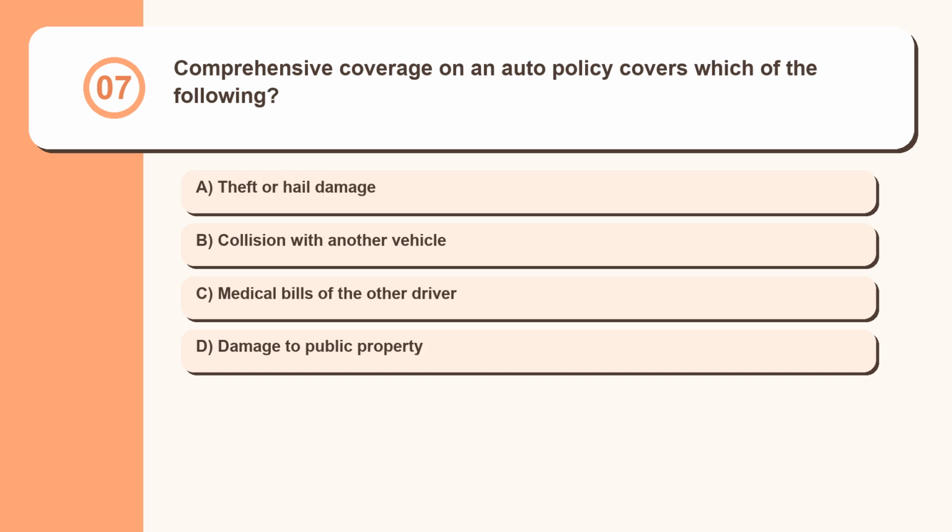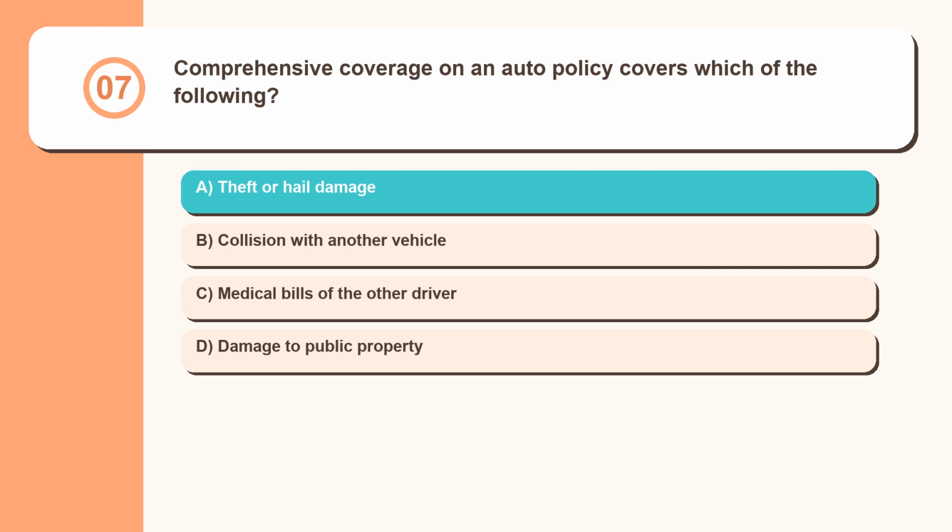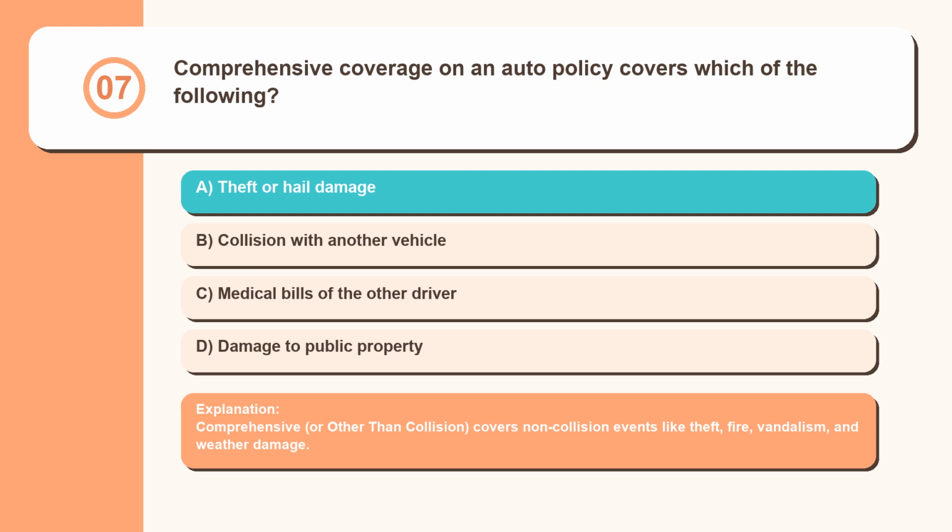Question 7. Comprehensive coverage on an auto policy covers which of the following? Theft or hail damage, collision with another vehicle, medical bills of the other driver, damage to public property. Comprehensive, or other than collision, covers non-collision events like theft, fire, vandalism, and weather damage.